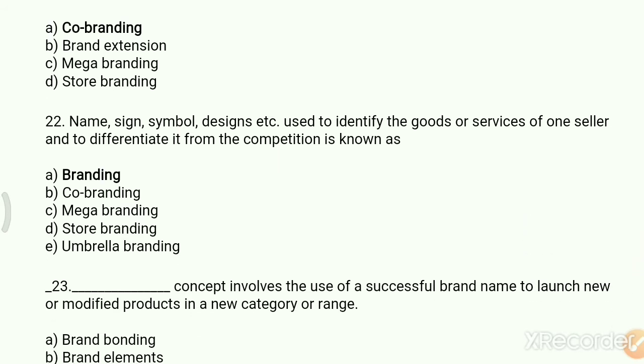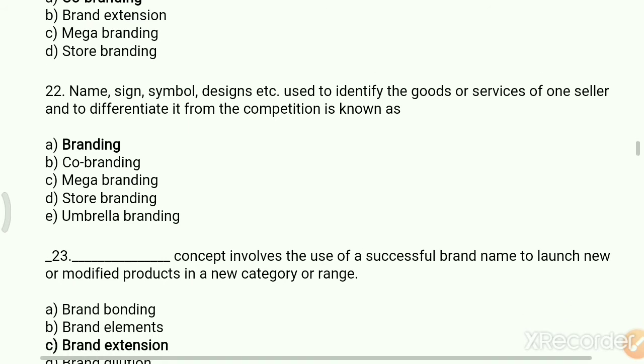Next, name, signs, symbols, designs, etc. used to identify the goods or services of one seller and to differentiate it from the competition is known as option A, branding, B, co-branding, C, mega branding, D, store branding, E, umbrella branding. The right answer is branding.